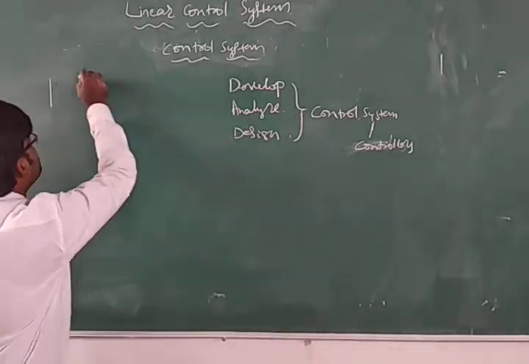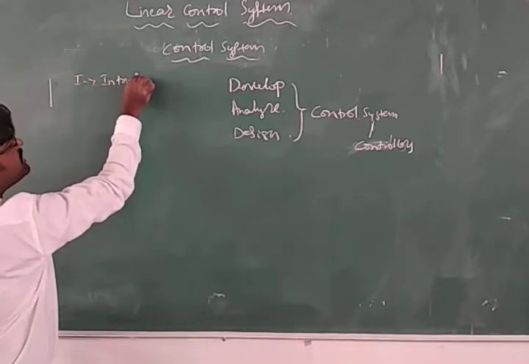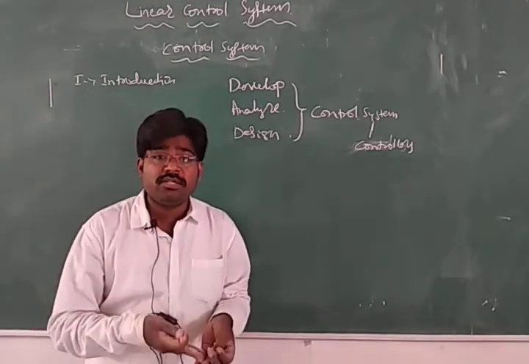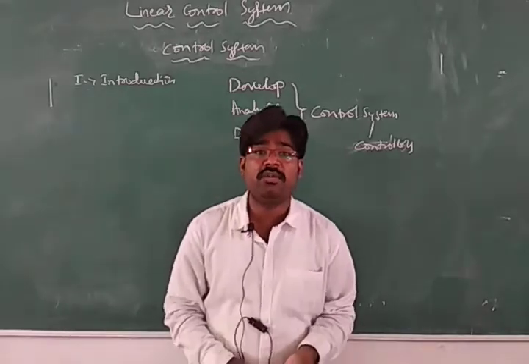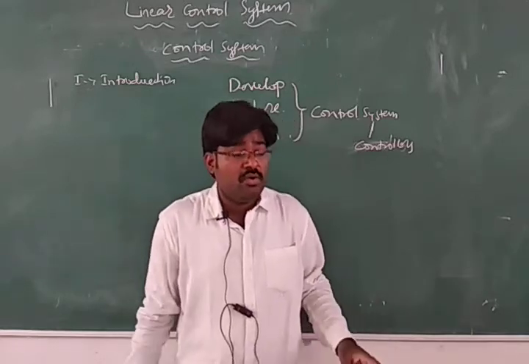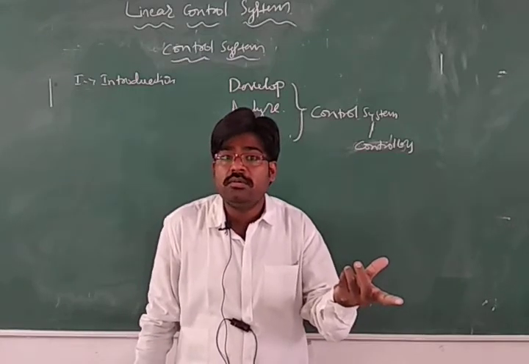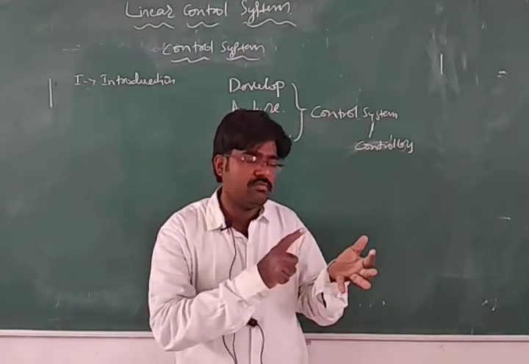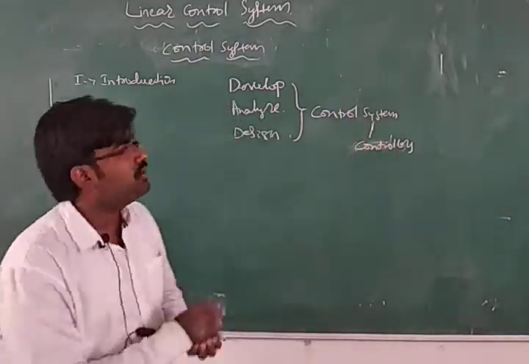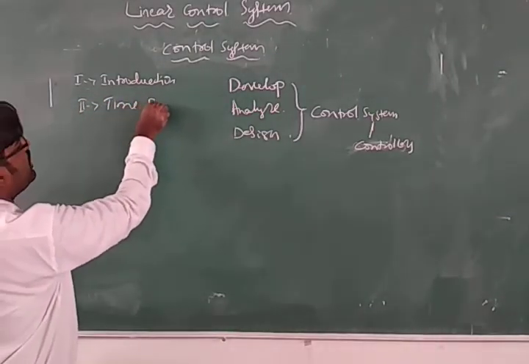This control system has 5 units. In the first unit we will be studying the introduction, which we are starting today. In the introduction part we will be studying what a control system is, what types of control systems there are, what is open loop, what is closed loop, what is transfer function, then what is Laplace transformation. There are some techniques on how to generate a mathematical model. Block diagram reductions are there, signal flow graphs are there. These all we study in this introduction part. Then next, the second unit is all about time response.